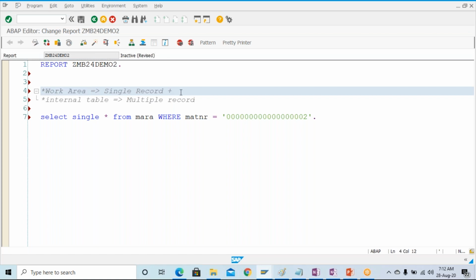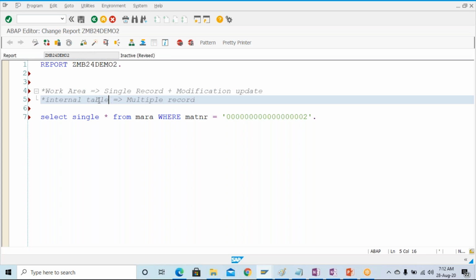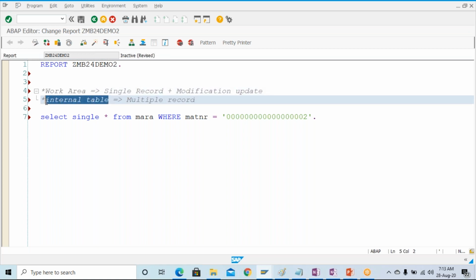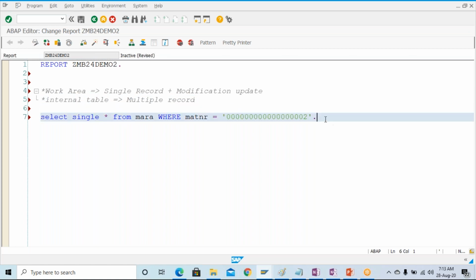So any modification or update, any changes in the internal table, you have to take the help of the work area, because one by one we are going to change the record and update the record into the internal table. We'll see this in more detail.